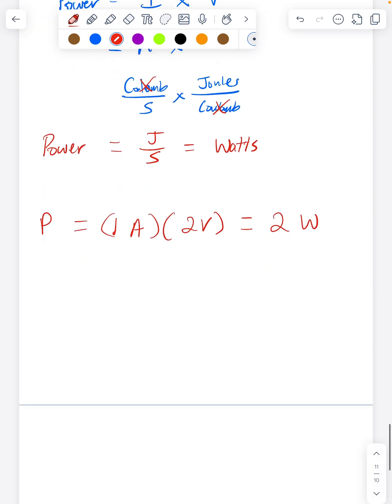Power is how quickly you're using the energy. To get an energy value, you need to also know how long you were doing that for. So energy is power times time, which in electricity terms is current times voltage times time.